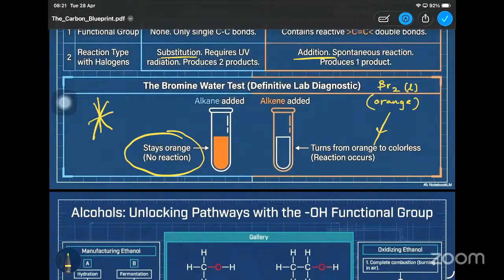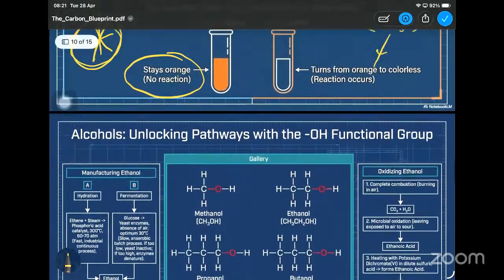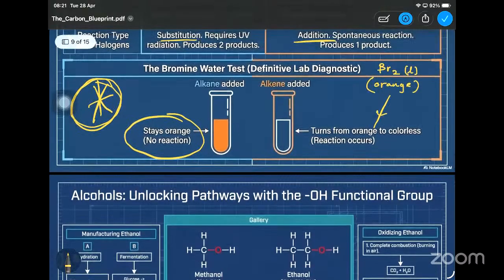So remember this test. This test can be used to separate an alkane from an alkene, which means separating the carbon-carbon single bond from the carbon-carbon double bond. For you guys, there's nothing mentioned about the alkynes, which are compounds with carbon-carbon triple bonds.